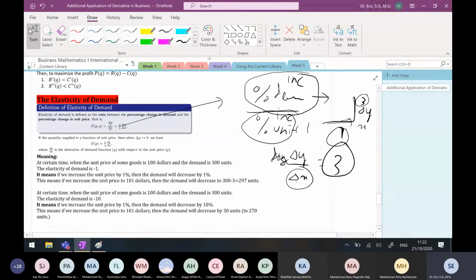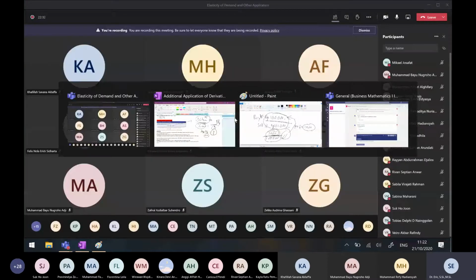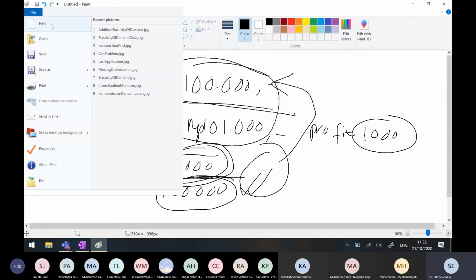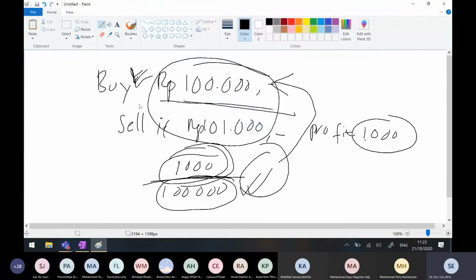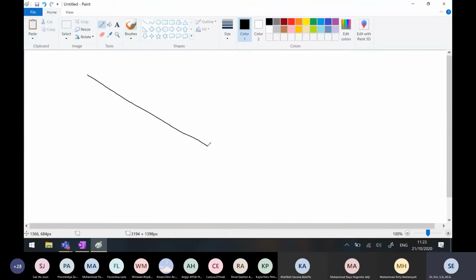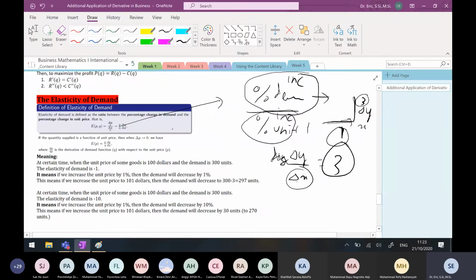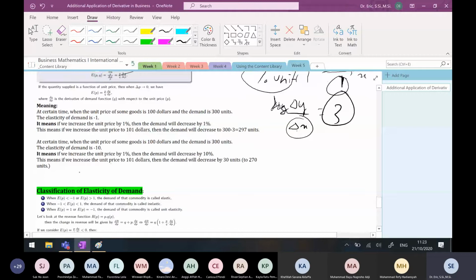Don't forget the demand function is a decreasing function. If you increase the unit price, the demand should drop. If the unit price gets pricey, the demand will get lower and lower. That is the demand function. This one is okay. You already know this.